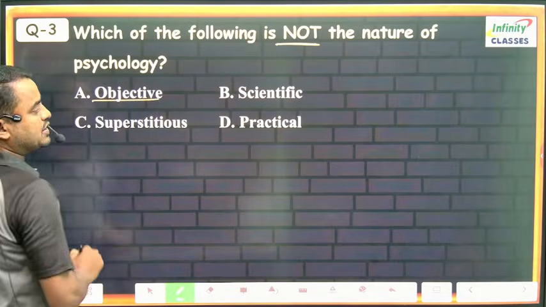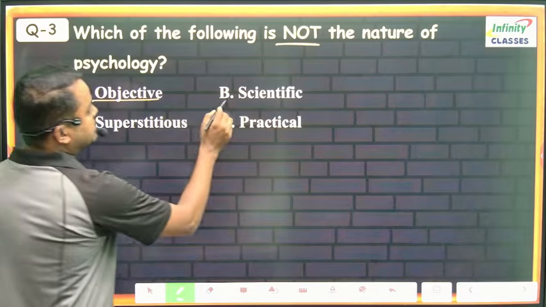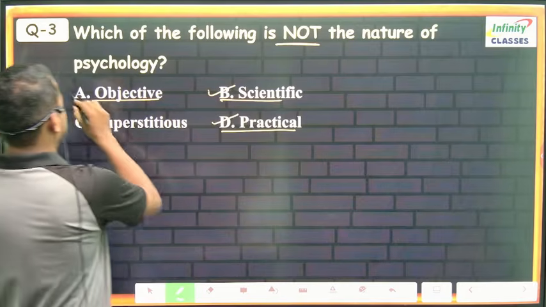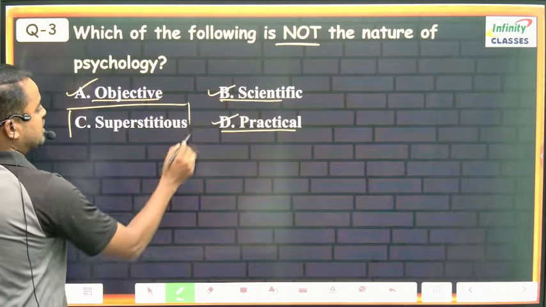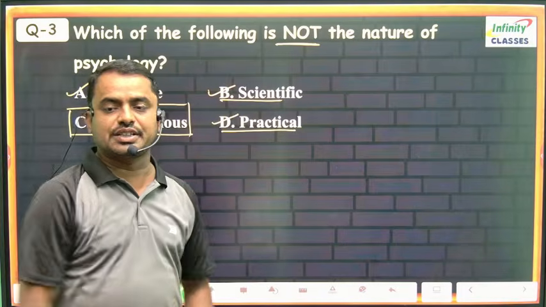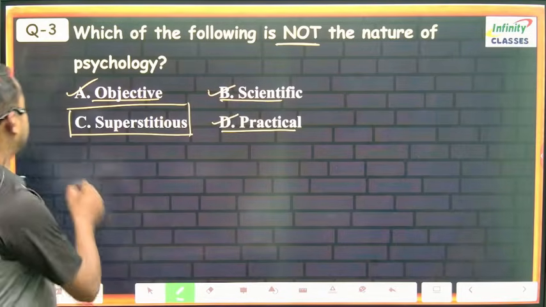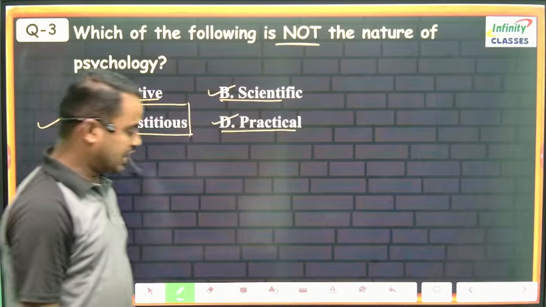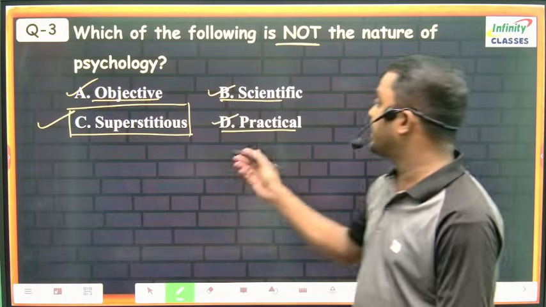Objective, no, it is also a nature. Super, that is scientific is also nature. Practical is also nature of psychology. So here superstitious is what? Superstitious means blind belief. For example, people would not go if a cat crossed their path, that is blind belief. So blind belief is not the nature of psychology. Yes, blind belief, that is superstitious.